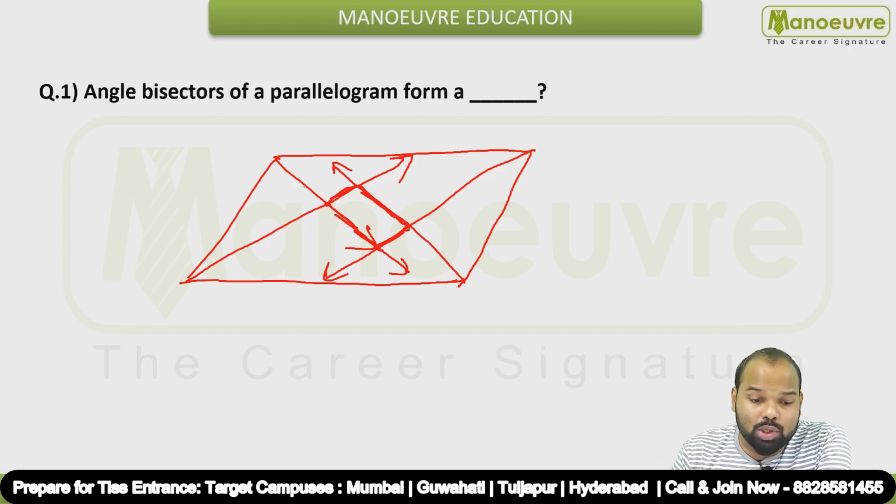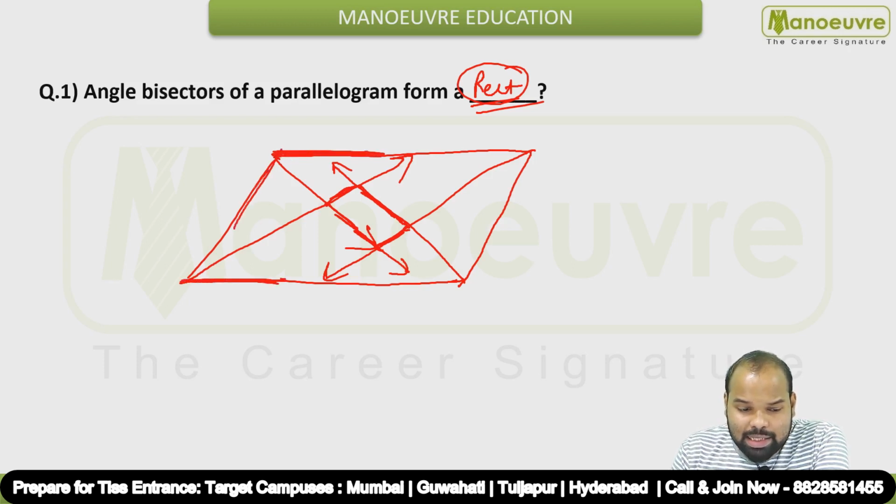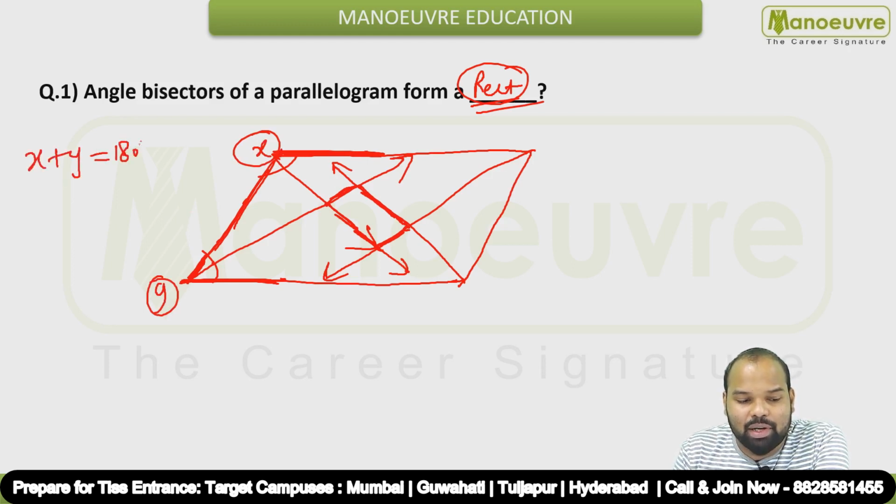So this figure is nothing but a rectangle. And how do we get to this conclusion? Look, in a parallelogram opposite sides are parallel, so these two sides are parallel, and this will act as a transversal. So these two angles are supplementary. Let's say this angle is x degree, this angle is y degree, so x plus y is nothing but 180 degrees.